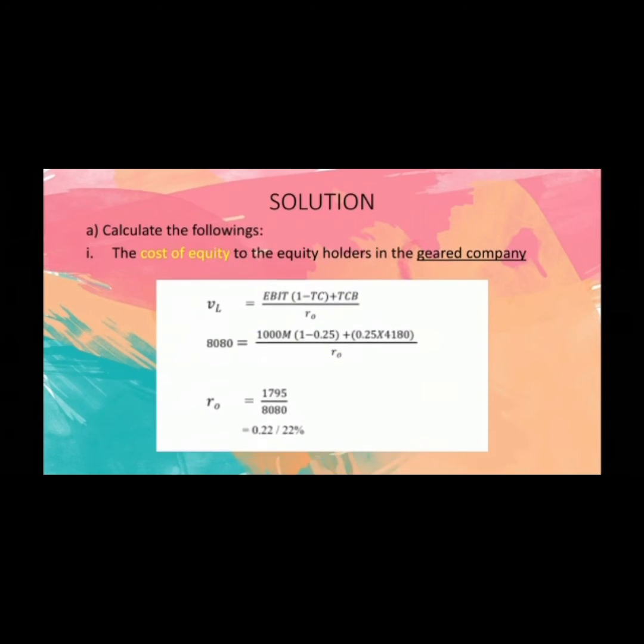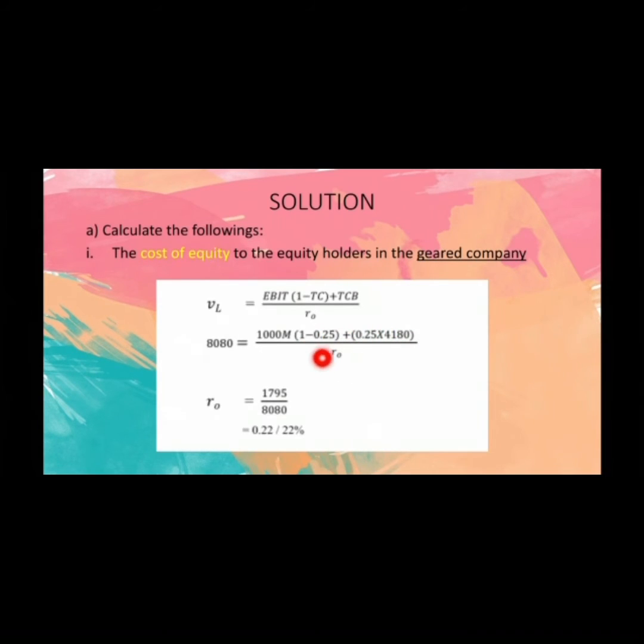So for the solution, as I mentioned, we will find the RO first, and in order to find the RO, we will use this formula. We insert all the information in this formula: the value of the company, EBIT, times 1 minus the tax rate, 25%, plus, don't forget the plus sign, the tax rate times the debt. Don't be confused here, this is not the interest rate. This is the tax rate of 25% times the value of the debt.